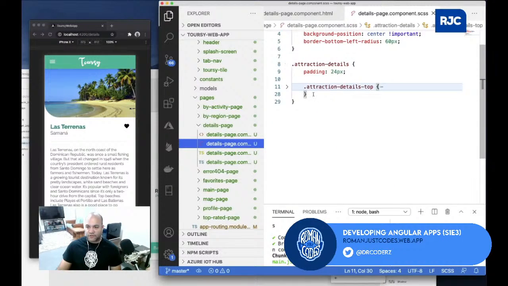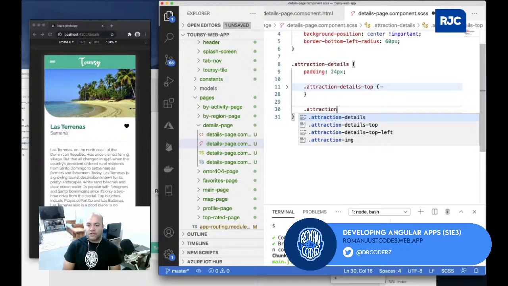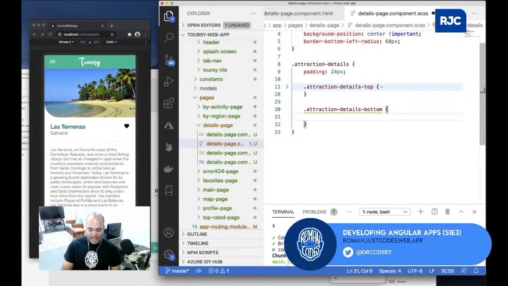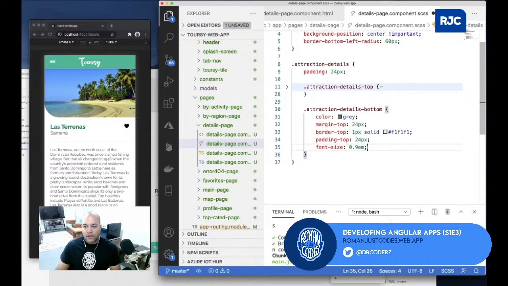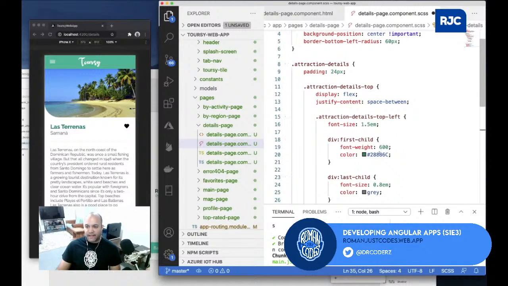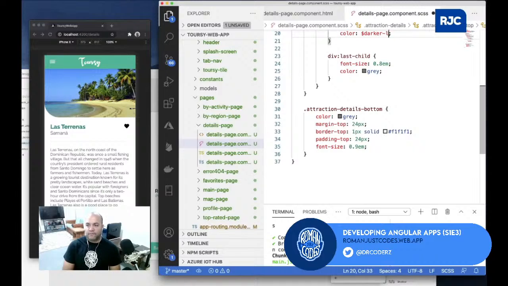So this is the attraction details top, attraction details bottom. You see, I create the structure accordingly, and I like the way I'm doing that. So I'll call this one darker green, sorry. Again, unless I already have it.